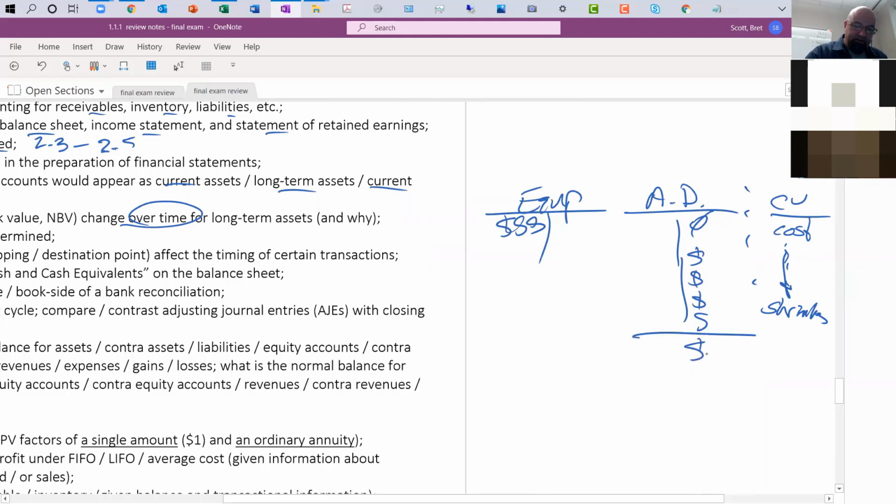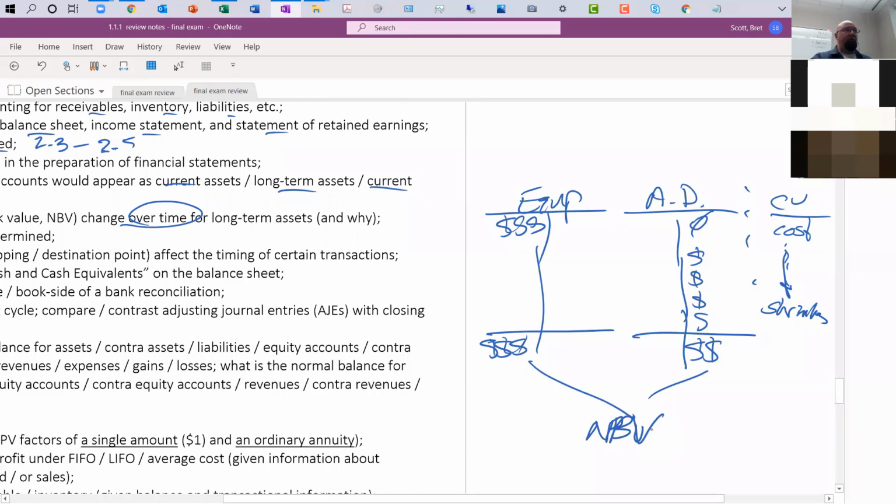So by the time all is said and done, we have a credit balance in accumulated depreciation. Equipment has a debit balance. So the net book value is going down over time. Eventually, net book value will get down to residual value, whatever we expected the thing to be worth by the time this whole asset's been used up.